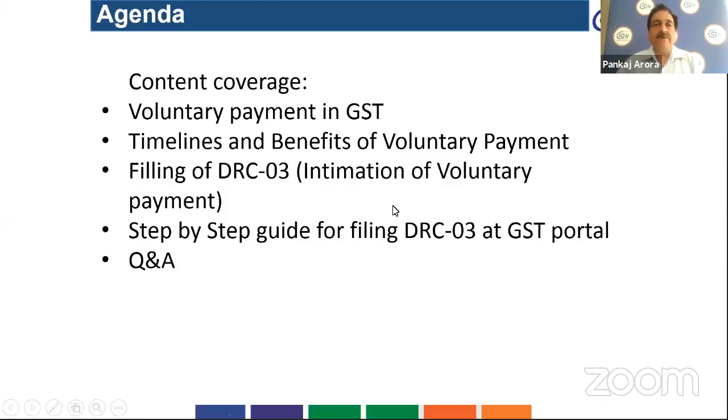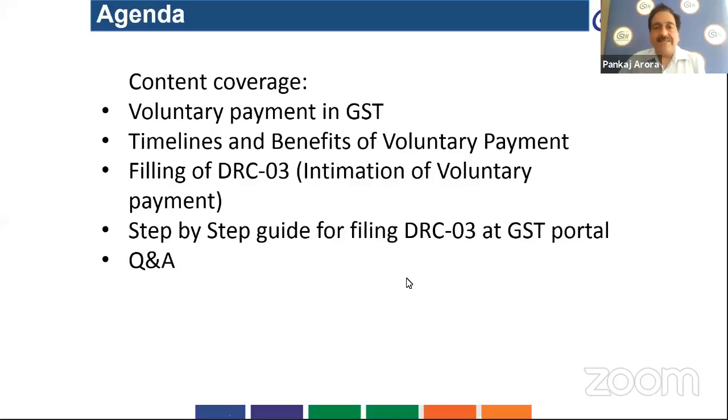So the agenda for today is, first we will have an overview of what voluntary payment in GST is, and we will discuss the timelines for voluntary payment, in which cases we can do voluntary payment, and the benefits of voluntary payment. And we will discuss how to file the intimation of voluntary payment, that is form DRC-03, at the GST portal.